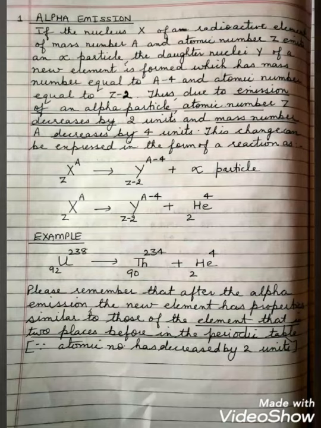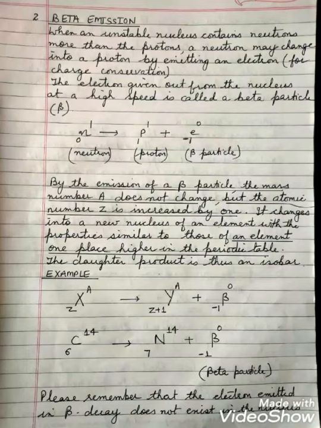You have to remember this, that any time alpha emission takes place, the new element has properties similar to those of the element that is 2 places before in the periodic table, because its atomic number is decreasing by 2 units. Coming on to beta emission.